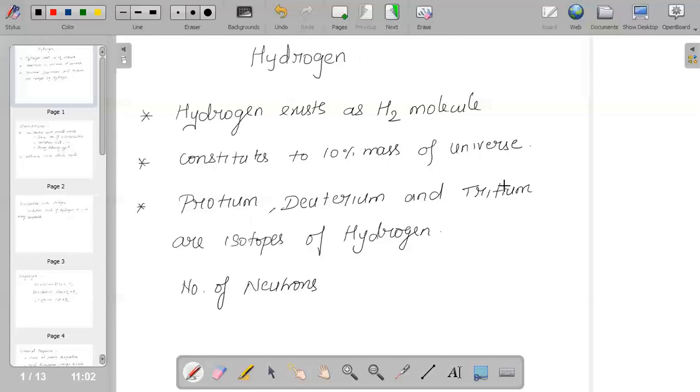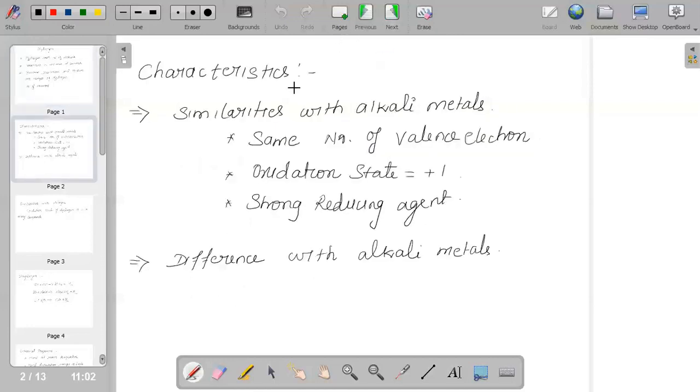So yes, it is very important to note the characteristics of hydrogen. If we say it has an anomalous nature, why does it have it? What are the similar properties of hydrogen that resemble alkali metals, and how does it differ from alkali metals?